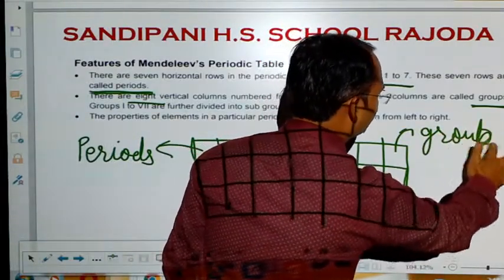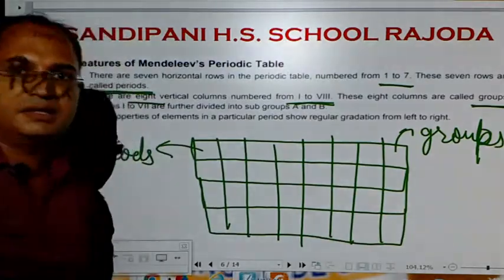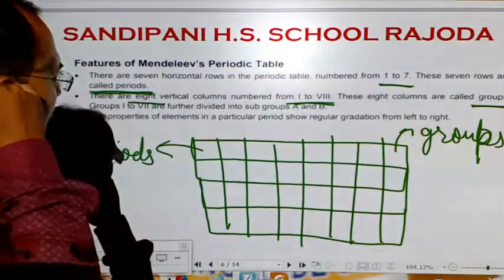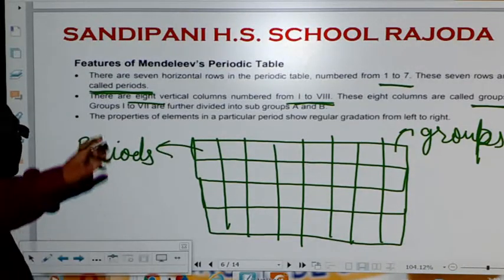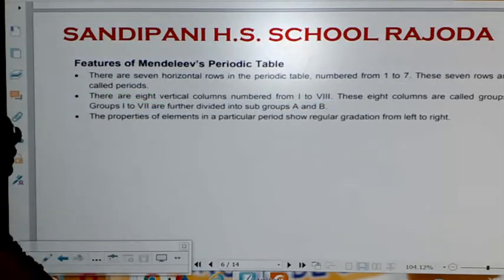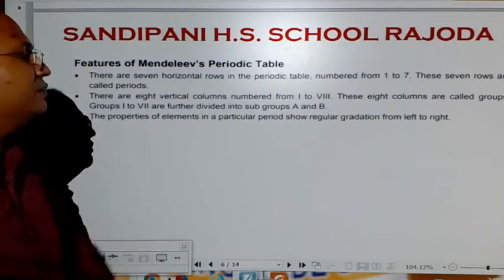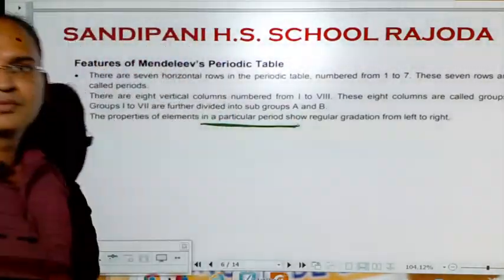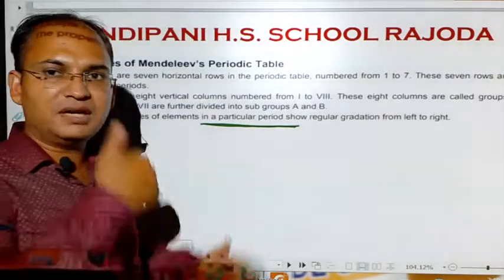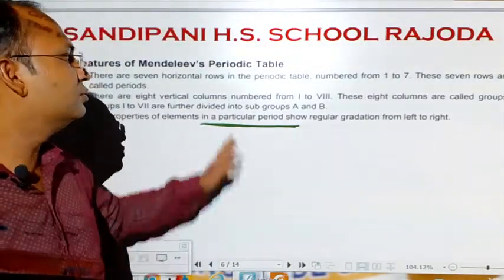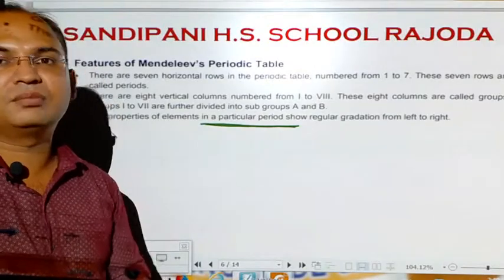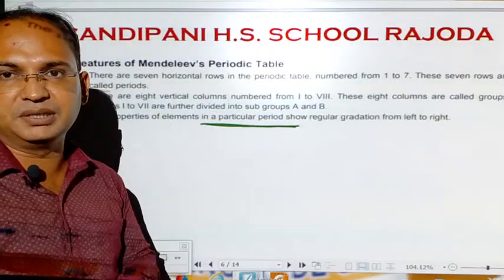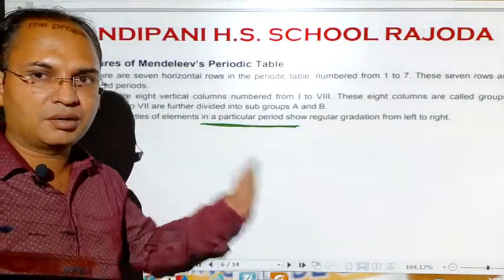These groups were further subdivided into A and B subgroups. So these are the 8 groups. The properties of the elements in a particular period, from left to right, show a regular gradation. This shows the periodicity in their properties in a period.